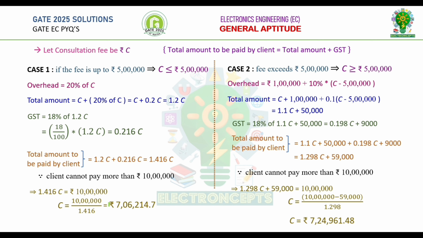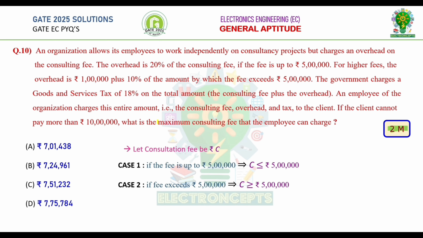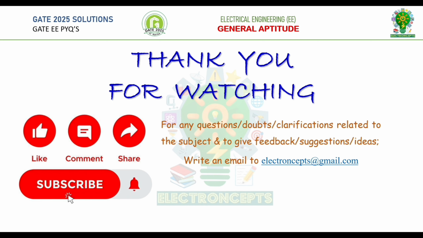Now, if we compare the amounts in case 1 and case 2, the maximum consultation fee is in case 2, which is rupees 7,24,961. In the question, it is asked to find the maximum consultation fee that the employee can charge. The maximum consultation fee is obtained from case 2, which is option B. Therefore, option B is correct.